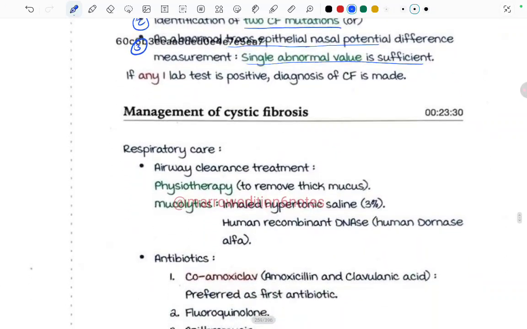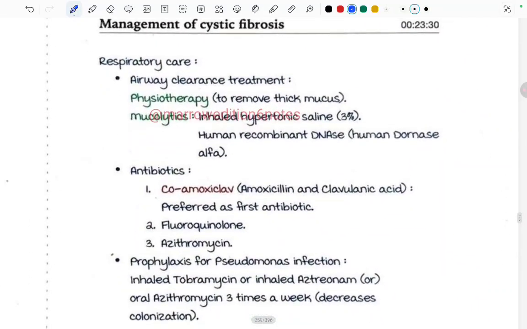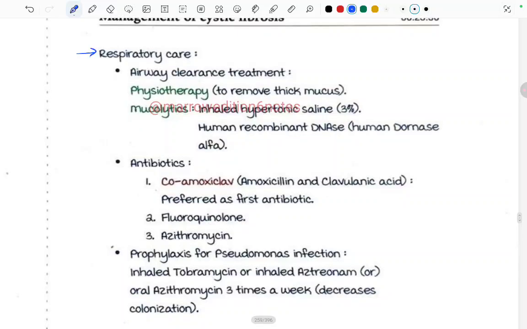Fine. Now, how will we manage cystic fibrosis? For respiratory care, airway clearance is the treatment. Airway clearance treatment is done like physiotherapy to remove thick mucus. Mucolytics can be given, like inhaled hypertonic saline, which is a mucolytic, 3% NS, and human recombinant DNase, human dornase alpha, can be used. Fine. This was the first part, that is, airway clearance can be done.